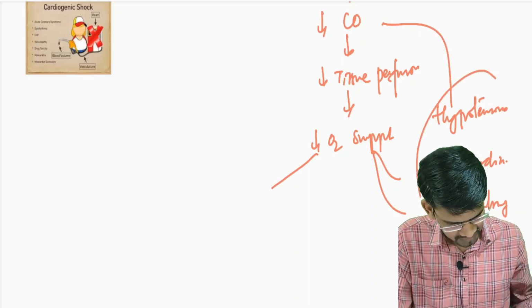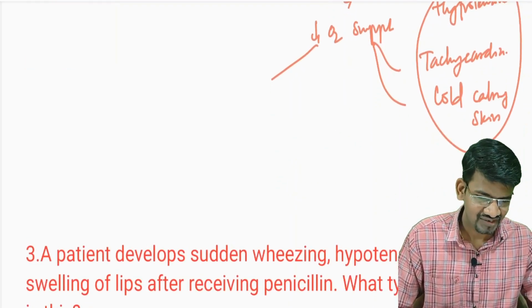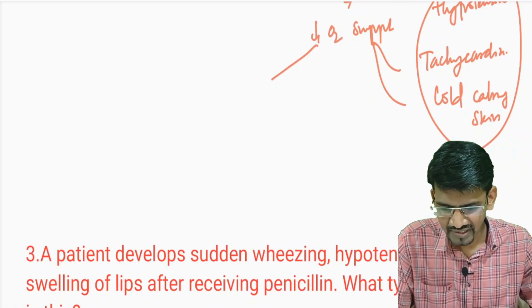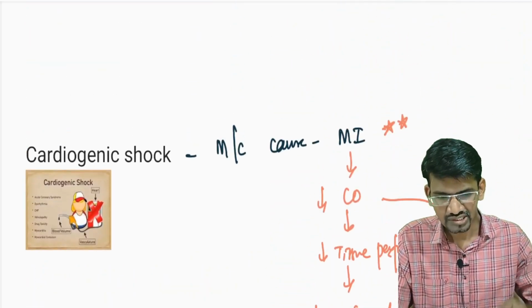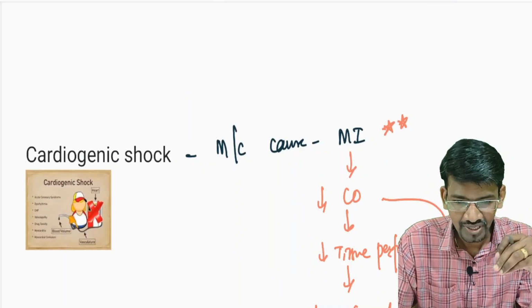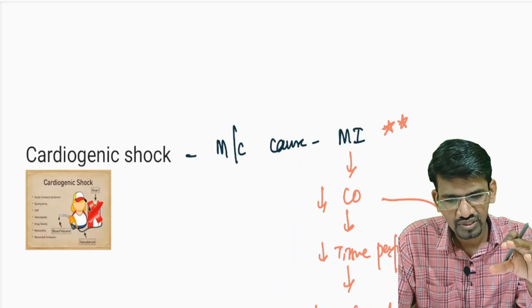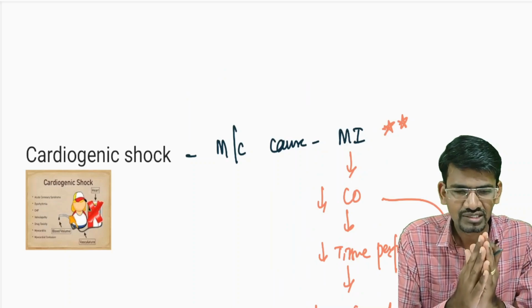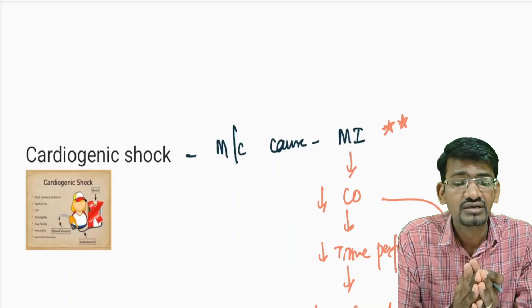So all these symptoms are there. Then how do you differentiate hypovolemia from cardiogenic shock? See here, the two things you should note. In hypovolemia, there is a decreased blood volume, but in cardiogenic shock, no volume is being affected. The volume of the blood is the same, but the problem is with the heart.